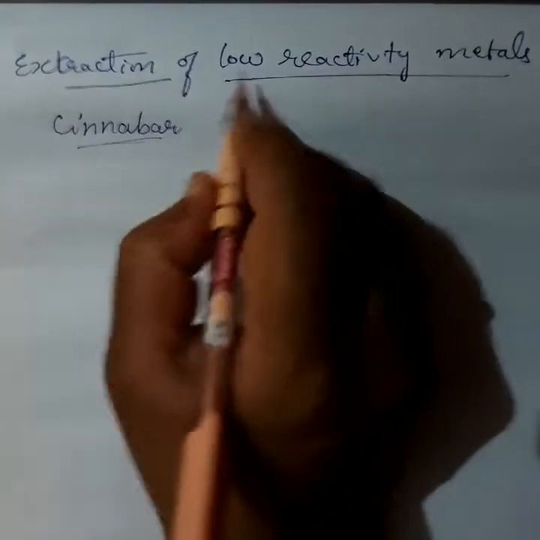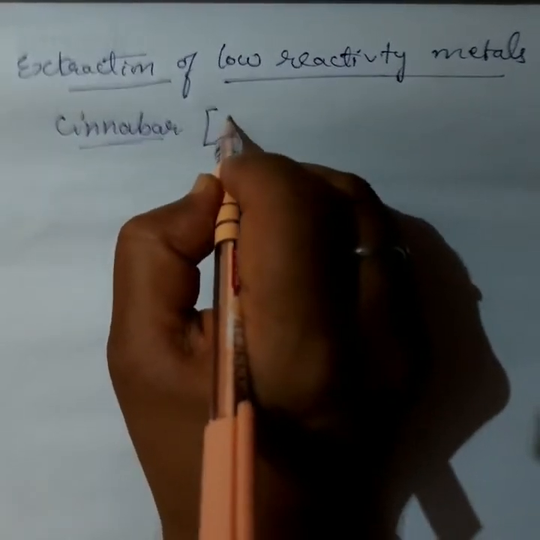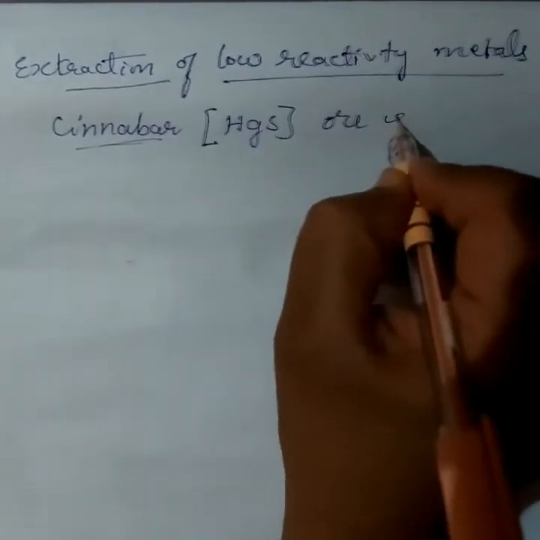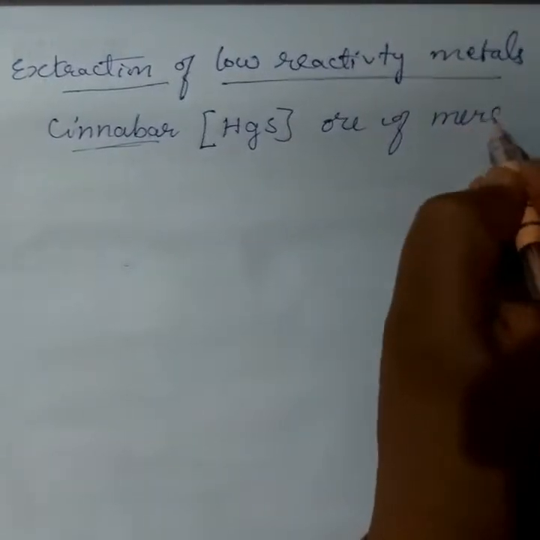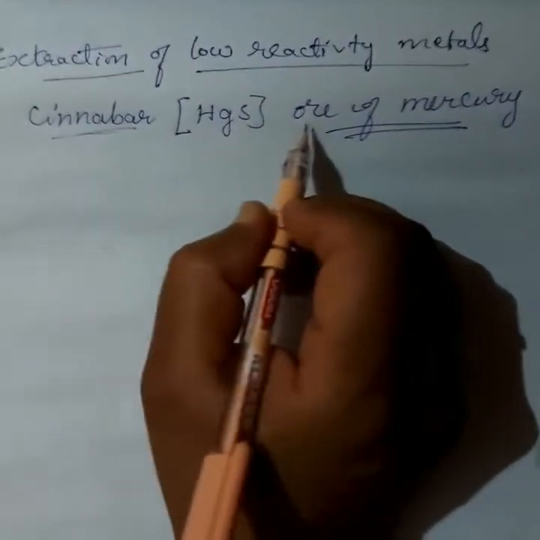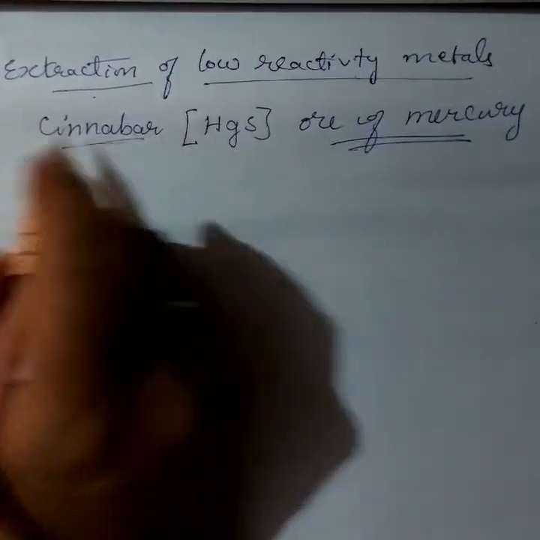In the form of cinnabar. Cinnabar is an ore of mercury, that is HgS. In the form of HgS, low reactive metals are available in nature.